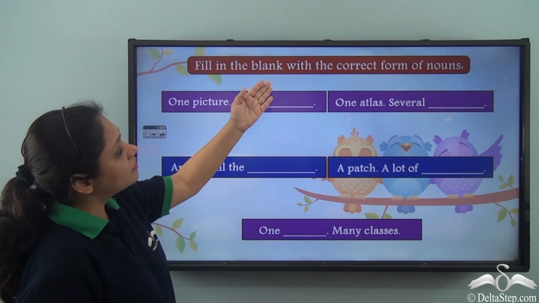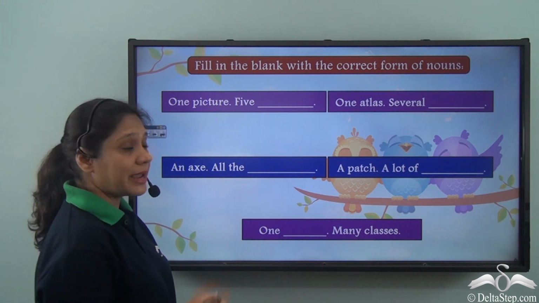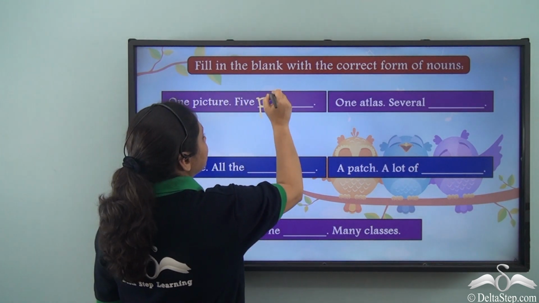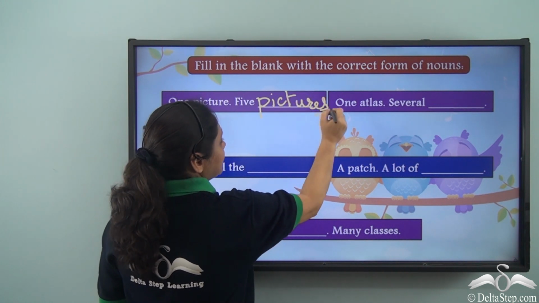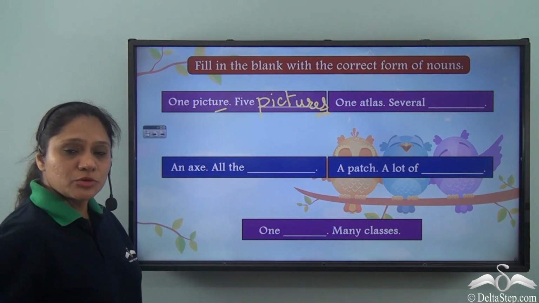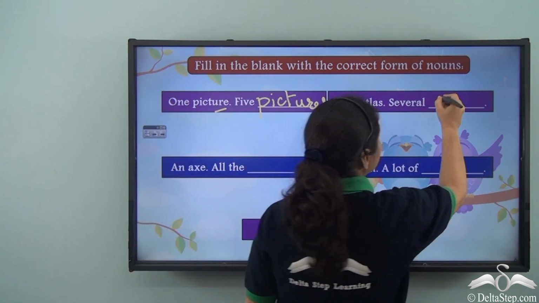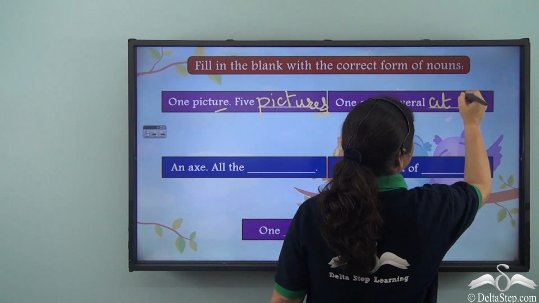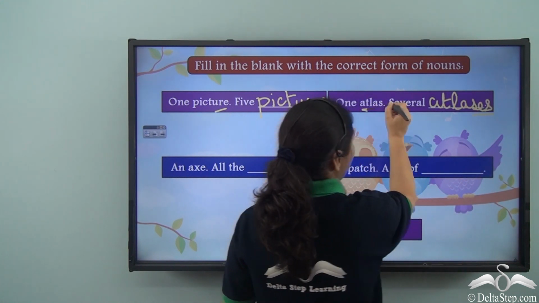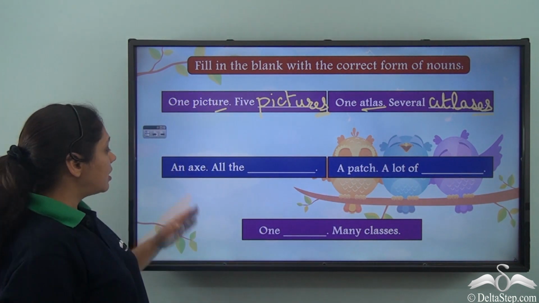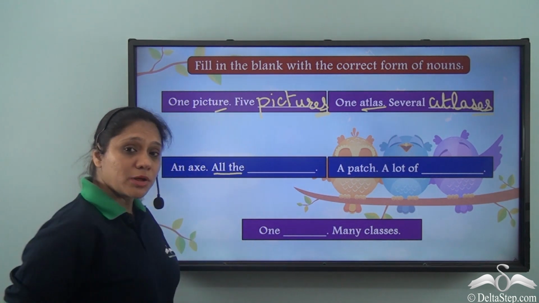Fill in the blank with the correct form of nouns. 1 picture, 5 pictures. We have added an S to pictures to make it plural. 1 atlas, several atlases. We have added ES to atlas to make it plural. And axe, all the refers to more than one.